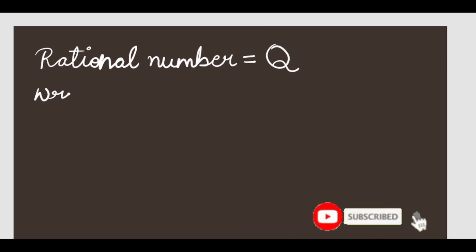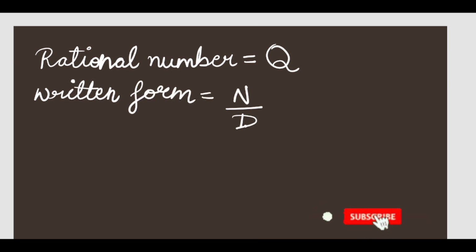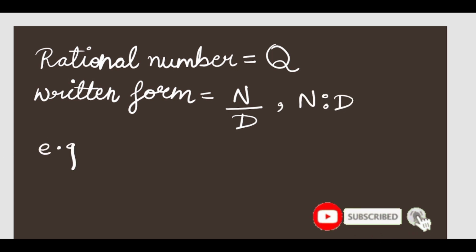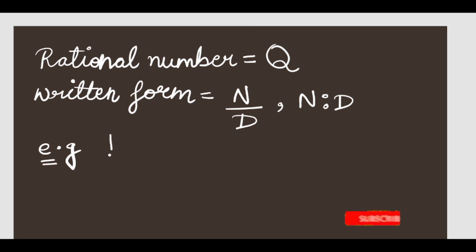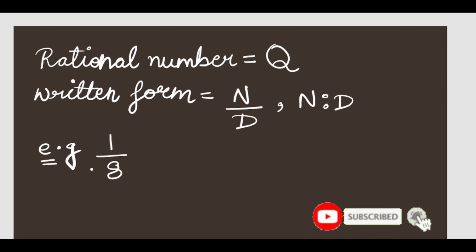And if somebody asks you how do you write rational numbers, rational numbers can be written in the form of numerator and denominator, or in the form of a ratio. Example, the pizza example, where your 7 friends were getting 1/8 part of the pizza. So this 1/8 part of the pizza is known as a rational number.